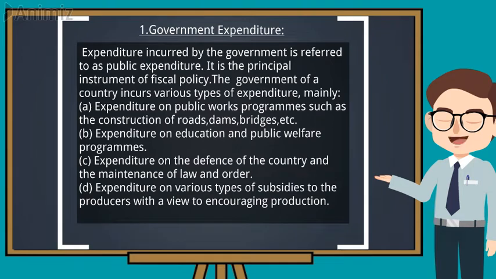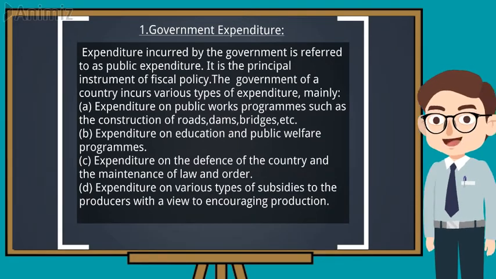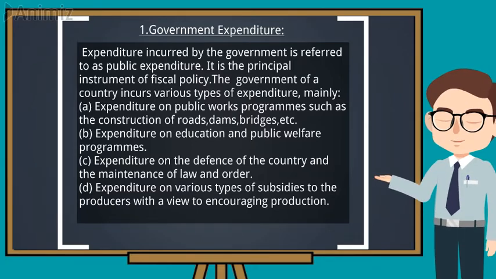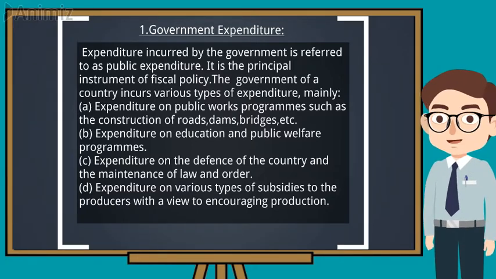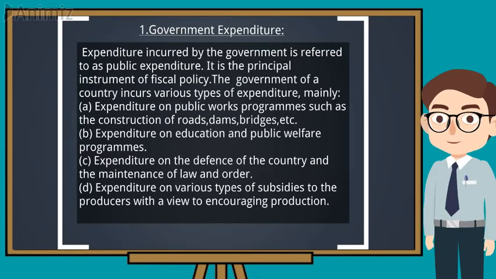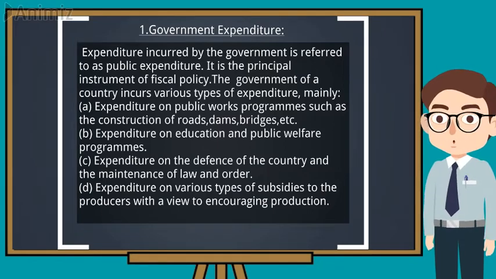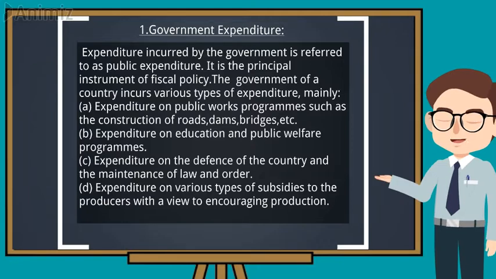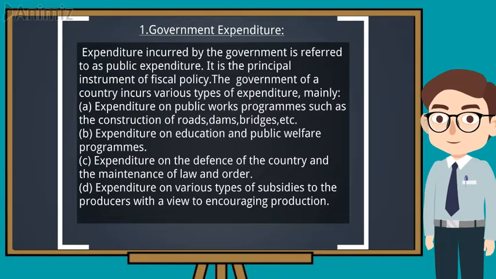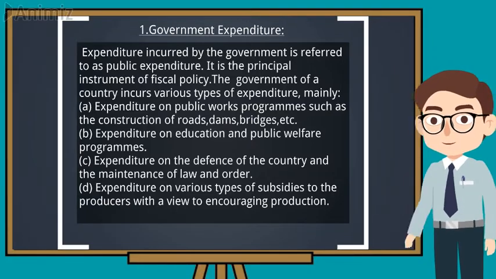The government of a country incurs various types of expenditure. Expenditure on public works programs such as the construction of roads, dams, bridges. Expenditure on education and public welfare programs. Expenditure on the defense of the country and the maintenance of law and order. Expenditure on various types of subsidies to the producers with a view to encouraging production.